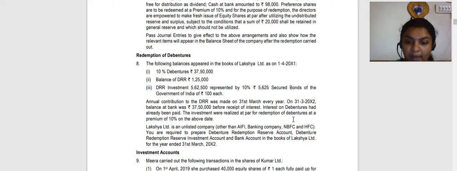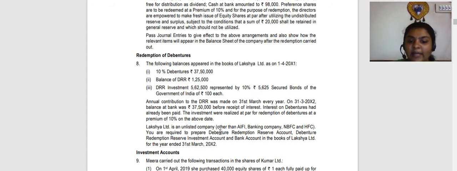Investments were realized at par for redemption of debentures at a premium of 10% on the above date. So the investments were realized, which means the DRR investments were sold, and this realization was used for redemption of debentures. At what amount? Redemption was going to be at 10% premium.